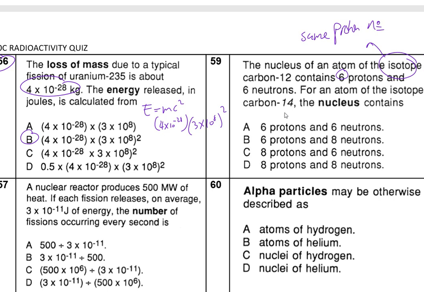So this has 14. 14 take away 6, what's going to be? Come on, tell me. 14 take away 6, what happened? So it's going to have 14 take away 6, 8. So therefore 8 neutrons, and 6 protons. Good. Okay, we're going to deal with this one a bit.